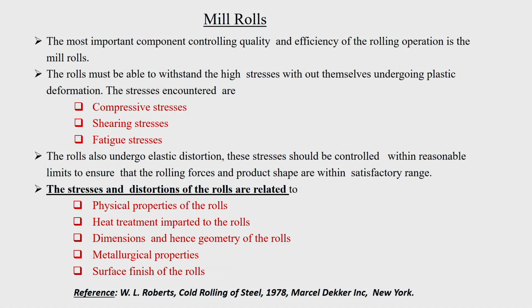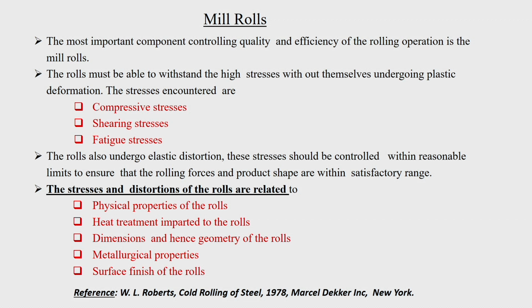Now, because of the high stresses it encounters, the rolls also undergo elastic deformation. These elastic stresses should be controlled within reasonable limits to ensure that the rolling forces and product shape are within a satisfactory range.